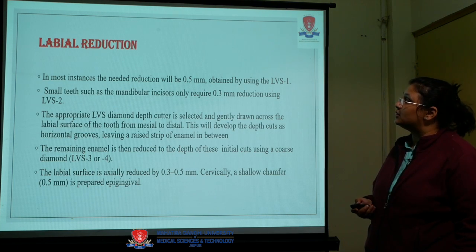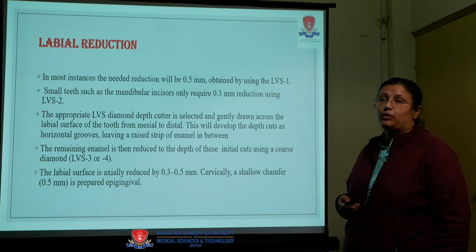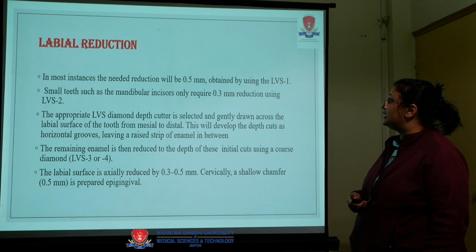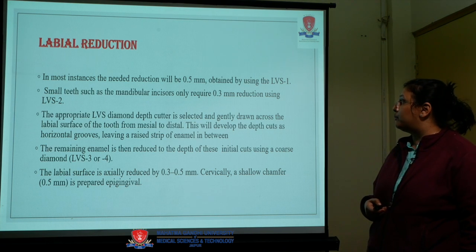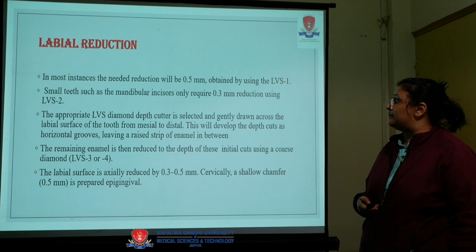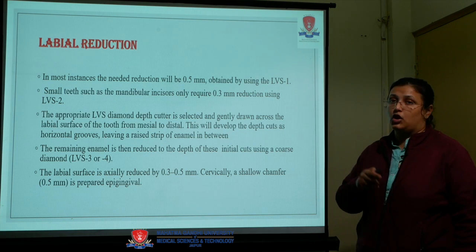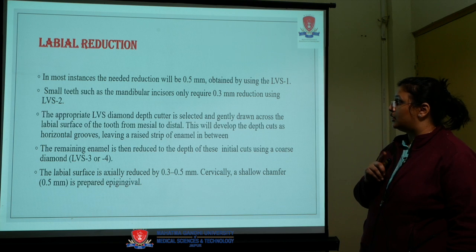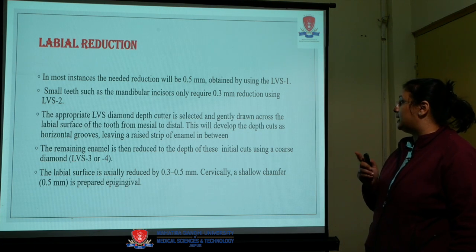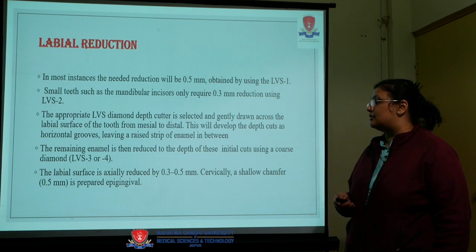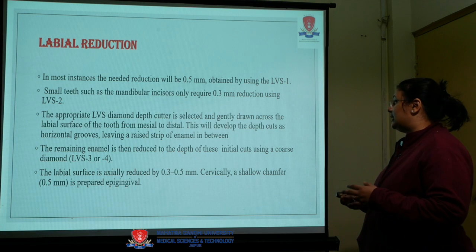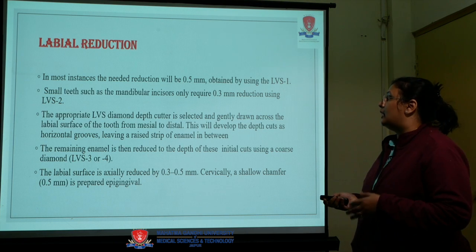Labial reduction: in most instances the needed reduction will be 0.5 mm, which is obtained by using LVS 1. For smaller teeth, mandibular incisors require 0.3 mm reduction using LVS 2. The LVS diamond depth cutter is selected and drawn on the tooth from mesial to distal, and the remaining enamel is reduced by initial cuts. The labial surface is axially reduced by 0.3 to 0.5 mm, and cervically a shallow chamfer is prepared